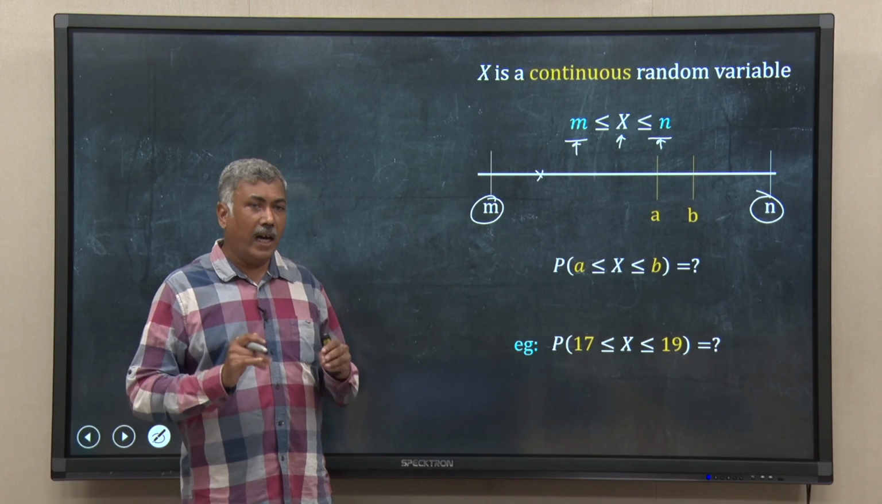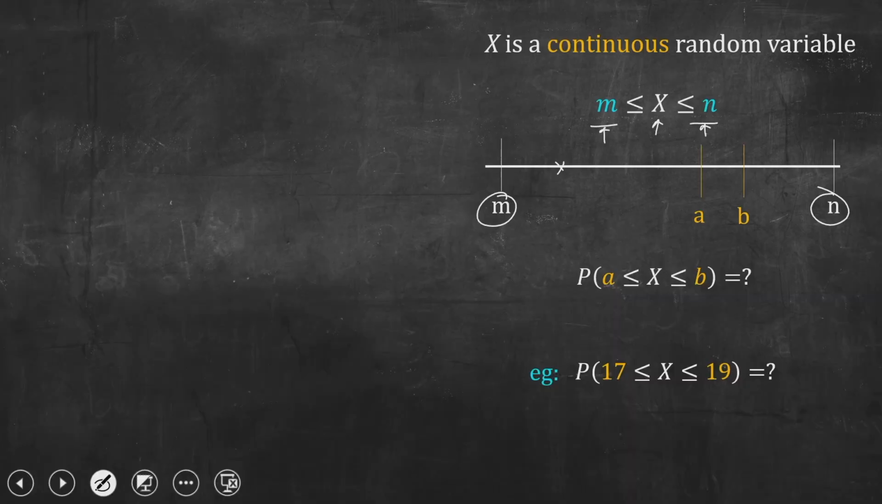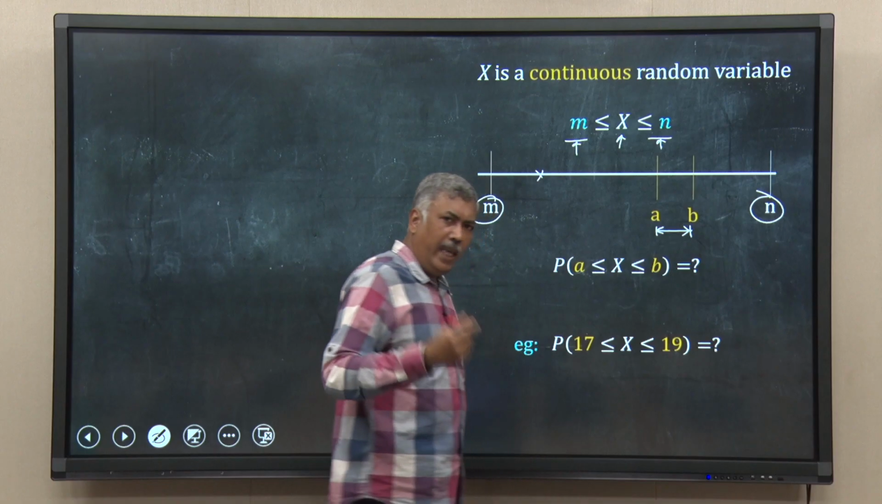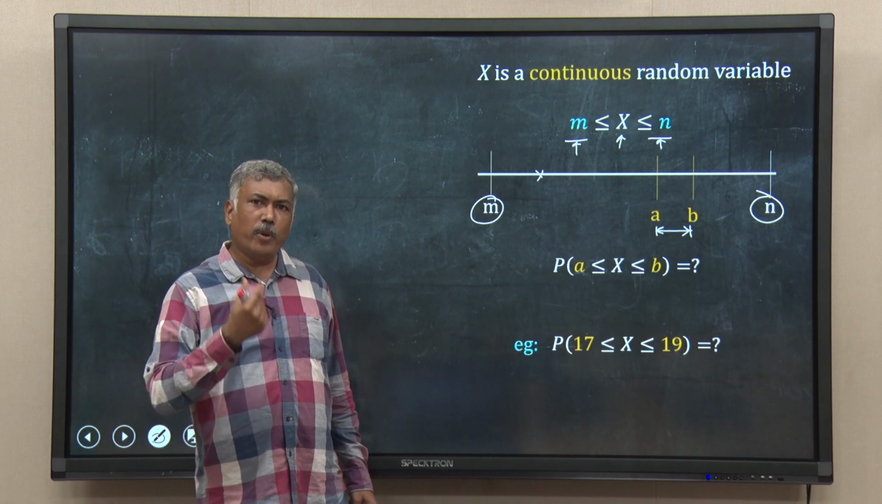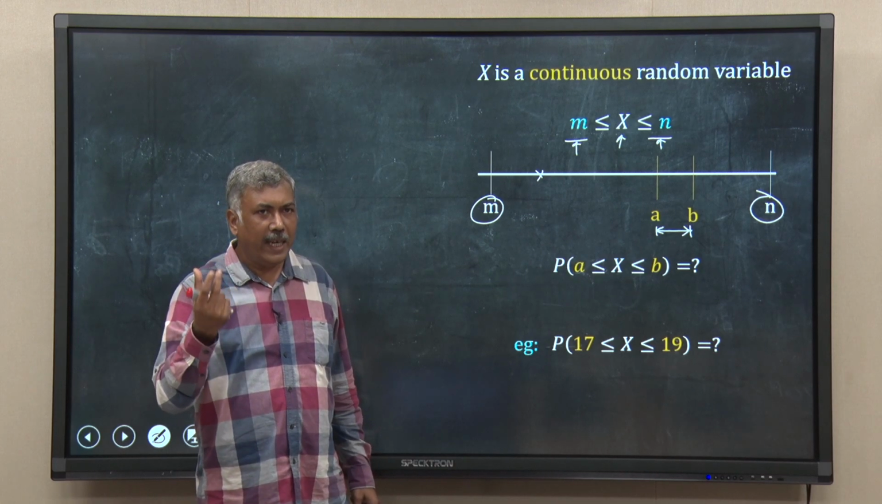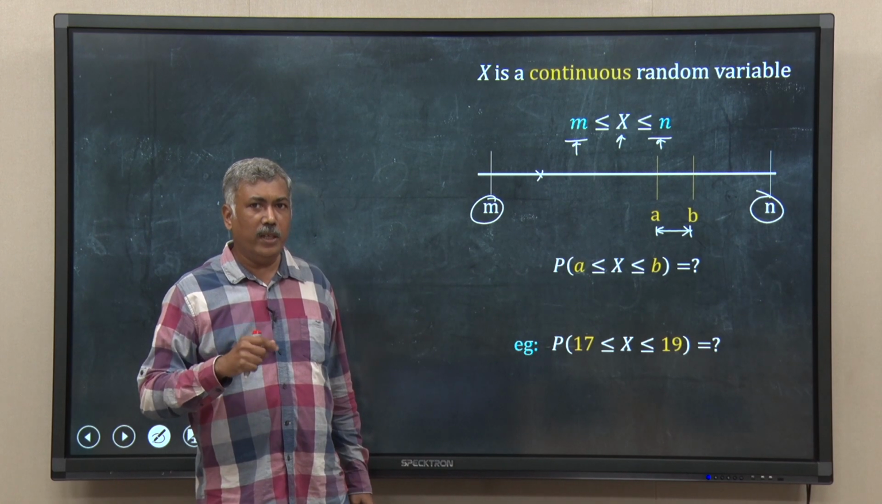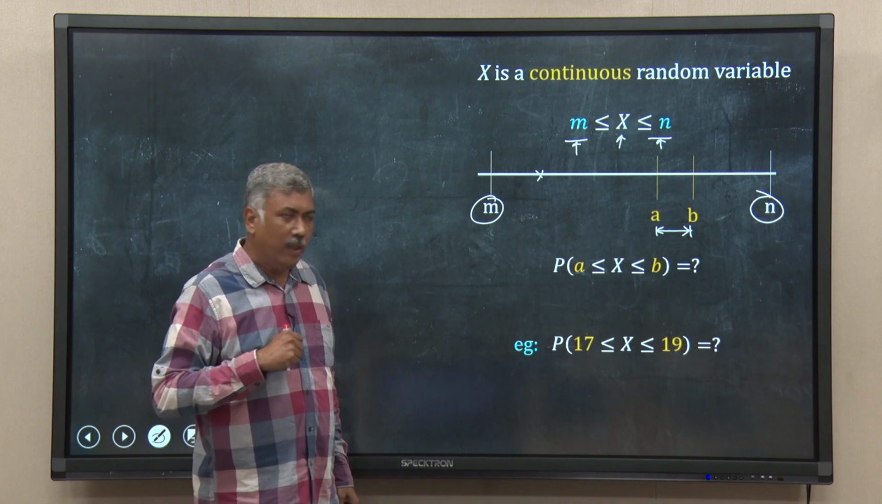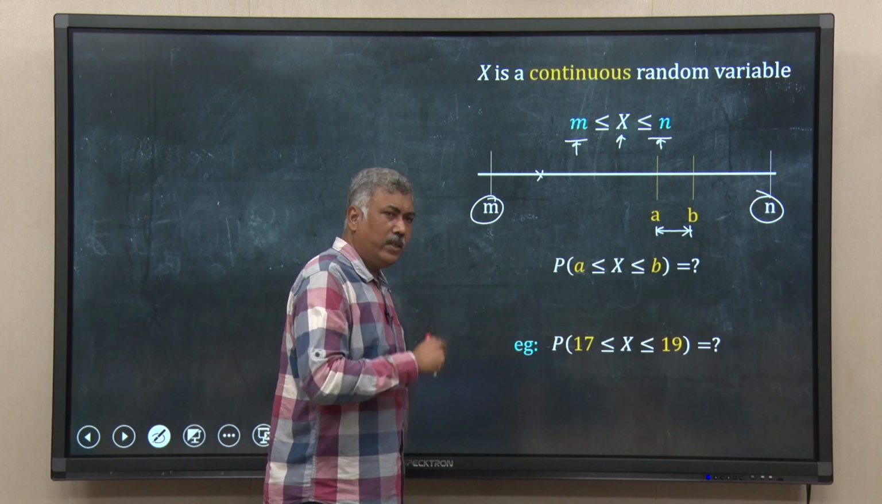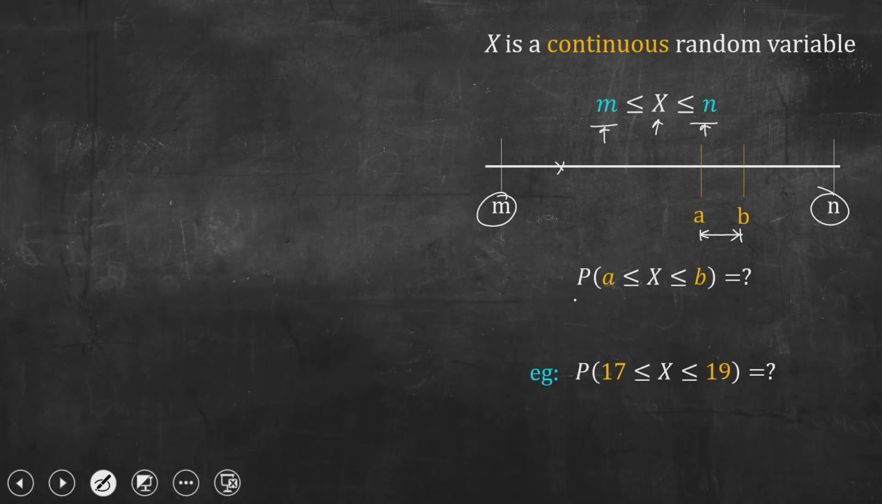But what if I ask you, tell me the probability that x will lie between a and b. A and b is a tangible length on this number line. So, that means the probability will also be something tangible, bigger than 0, possibly. It must not be infinitesimally small, it should be a tangible value. So, I want to calculate the probability that x lies between a and b.